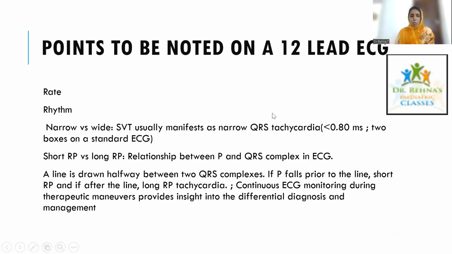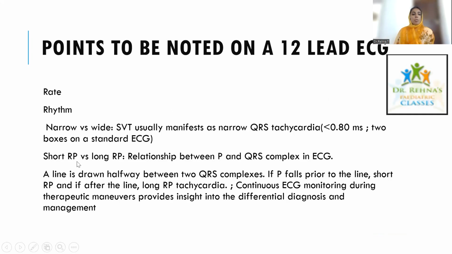Please note a small correction here: narrow QRS is less than 0.08 seconds, that is 2 boxes, as one box is 0.04 seconds. For any clarifications regarding reading of ECG, you can refer back to my videos, ECG Made Easy part 1 and part 2, where we have discussed all these things in detail.